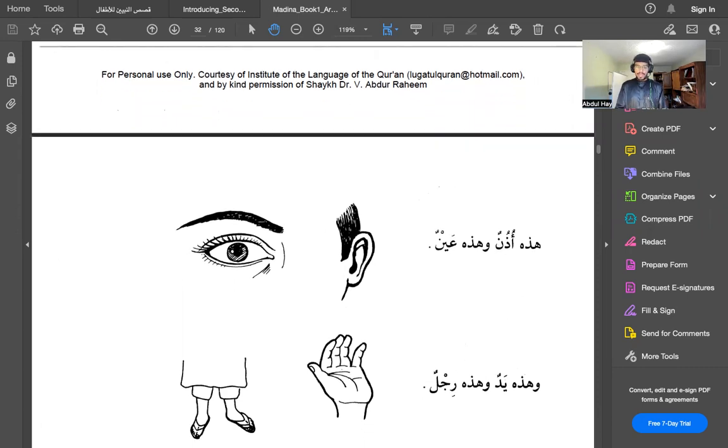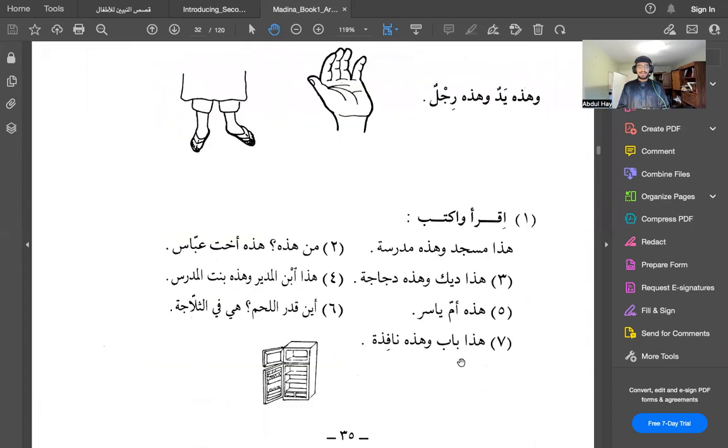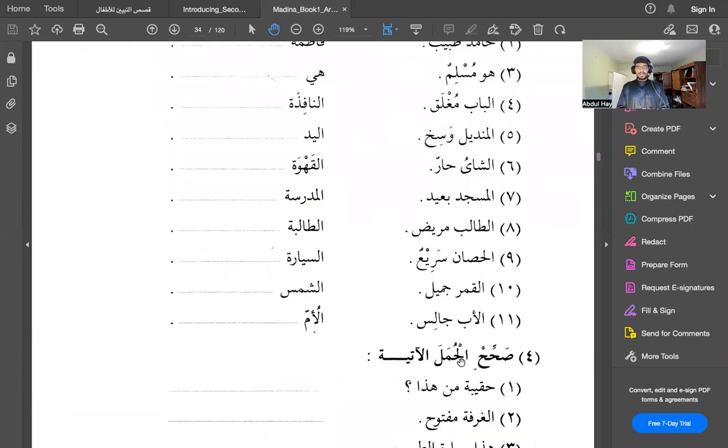So even though udun and ayn and yad and rijl do not have the sign of femininity, they don't have the ta marbuta, I know that they are feminine based on the rule I just mentioned. So that, in a very brief sense, is the end of lesson 6.